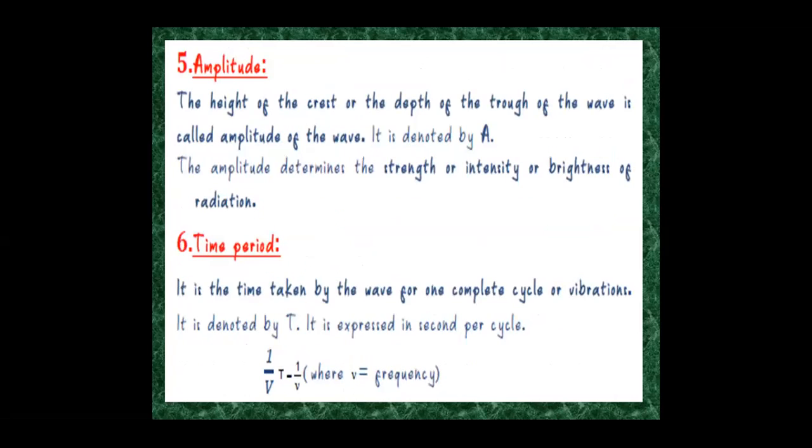Then comes amplitude. The height of the crest or depth of the trough of the wave is called the amplitude of the wave. It is denoted by capital A. The amplitude determines the strength or intensity or brightness of the radiations. Next one is time period. It is the time taken by the wave for one complete cycle or vibration. It is denoted by T and expressed in seconds per cycle.